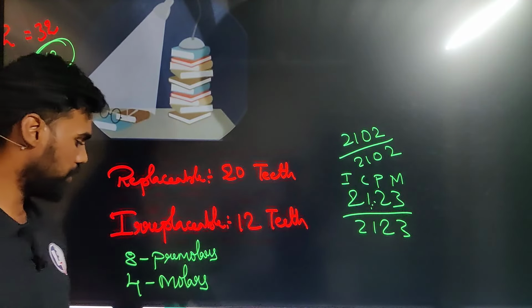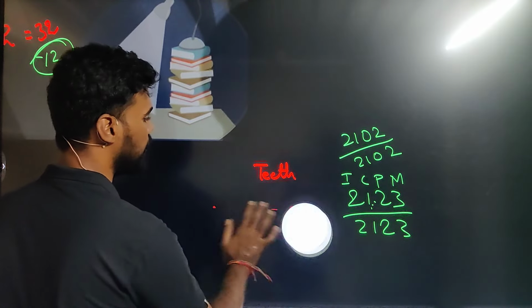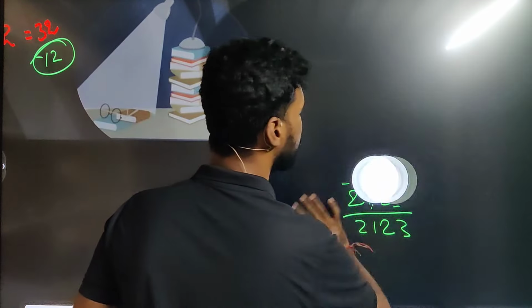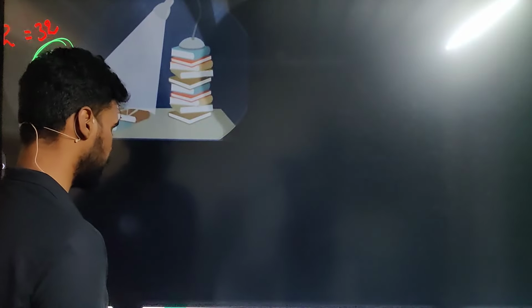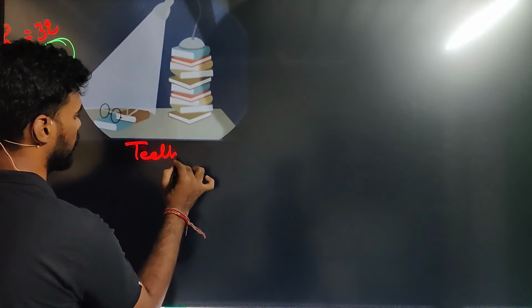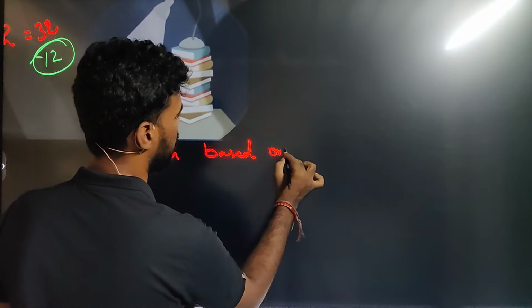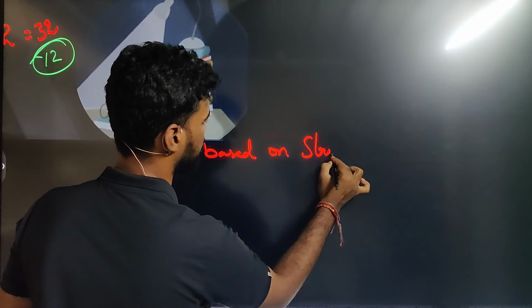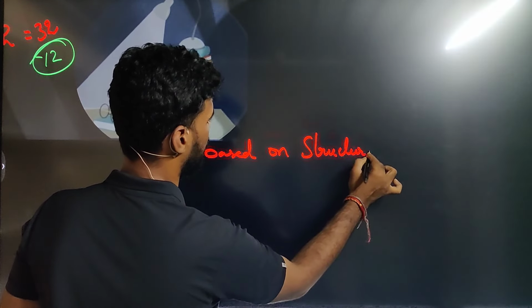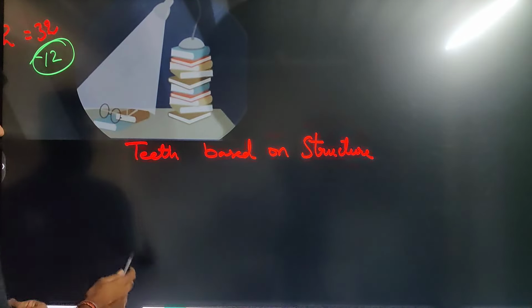Now let's discuss teeth based on structure. Based on structure, we are having 4 types of teeth.